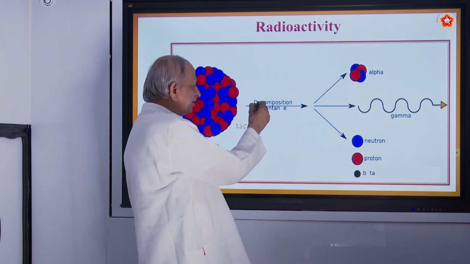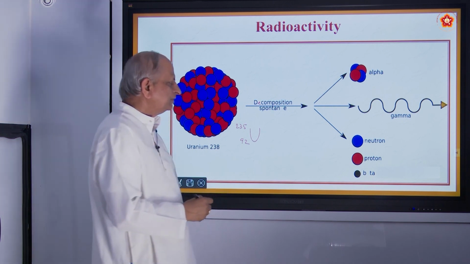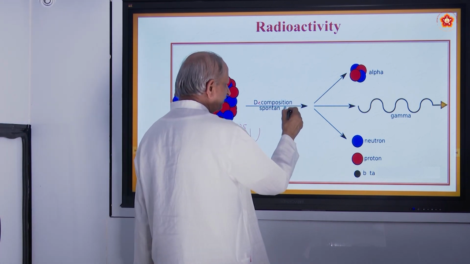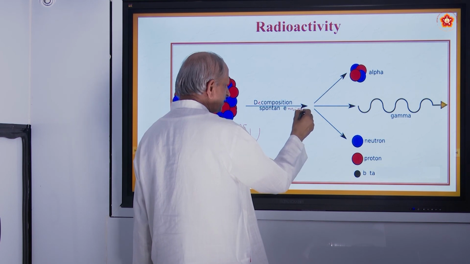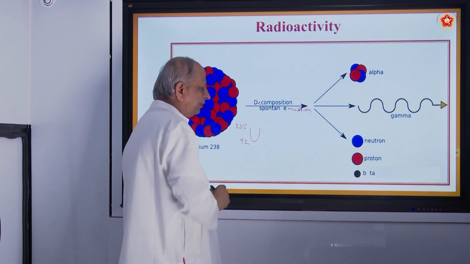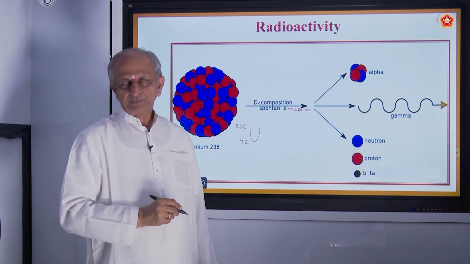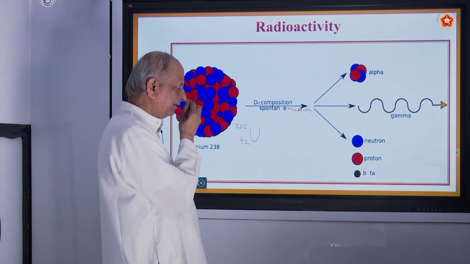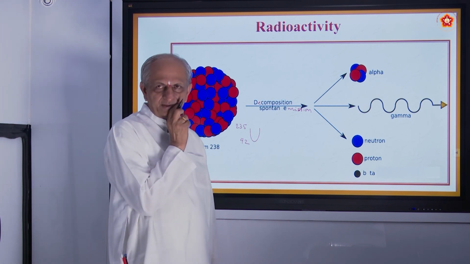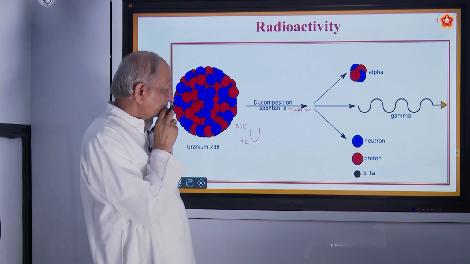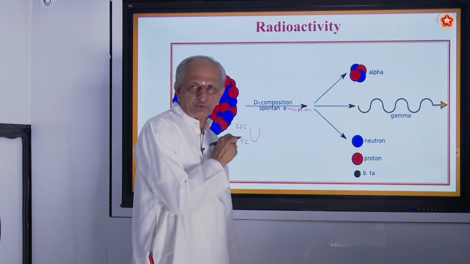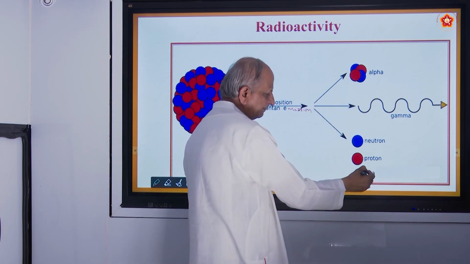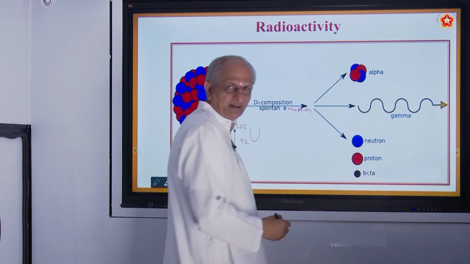So, there is a decomposition of uranium and it is spontaneous emission. And why does it happen? Because there is a special property of heavy elements like uranium, thorium, etc. What happens if it is split up? It splits up into three kinds of rays: alpha, beta and gamma.